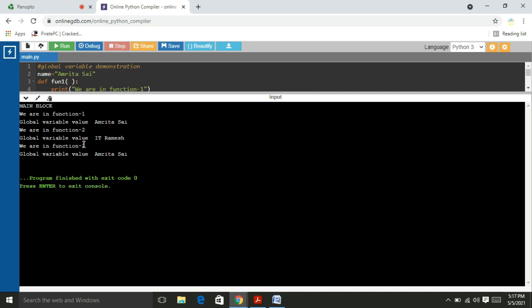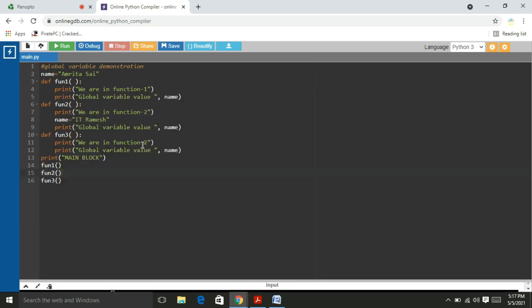Okay friends, you can observe that when I called the first function, we are in function 1. The global variable value Amursai is printed. We called the second function. In the second function, I change the value, right? It is not actually changing the value of the global variable. I am creating a new local variable with the same name as the global variable. Even after the change, I am going to call function 3. Here I also write function 2, sorry. In function 3, again the global variable value is printed.